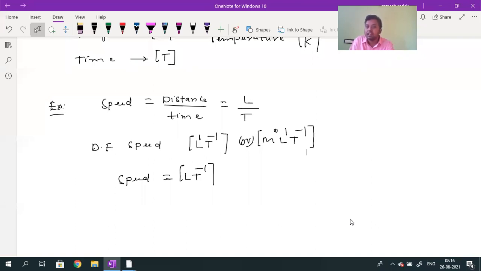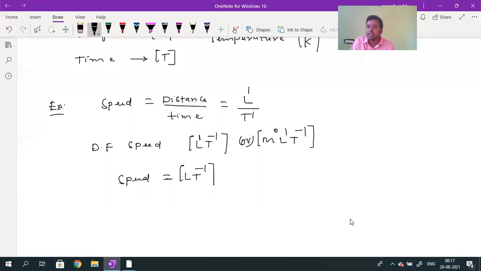So you will come to know regarding the dimensional formula. Speed is a derived physical quantity: M power 0, L power nothing means 1, T power 1 is there in the denominator. That T power 1 will go to the numerator and become T power minus 1. So M power 0, L power 1, T power minus 1.